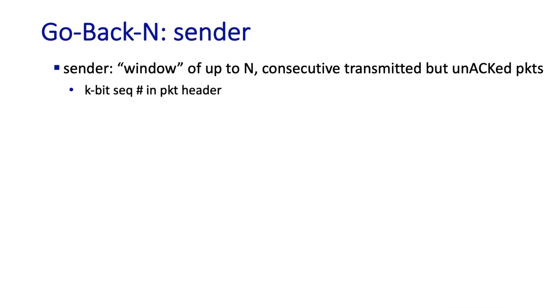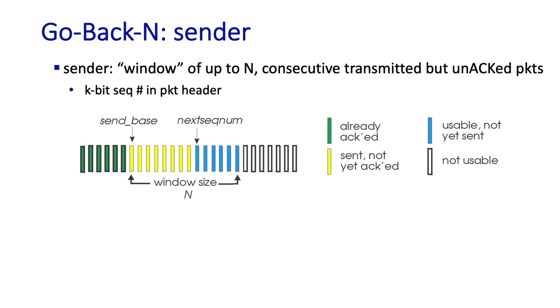Our pipelined go-back-N sender is allowed to have a window of up to N transmitted packets that have not yet been acknowledged. And we'll need to include now a k-bit sequence number field in the packet header. The sender's view of the sequence number space is shown here in this diagram. The green sequence numbers correspond to packets that have already been acknowledged. We see a window of size N. The yellow packets have been sent but not yet acknowledged, and the blue sequence numbers are available for use but haven't yet been used by the sender. And the white sequence numbers are not usable. They fall outside of the window of size N.